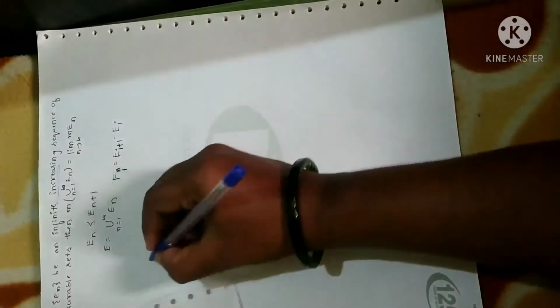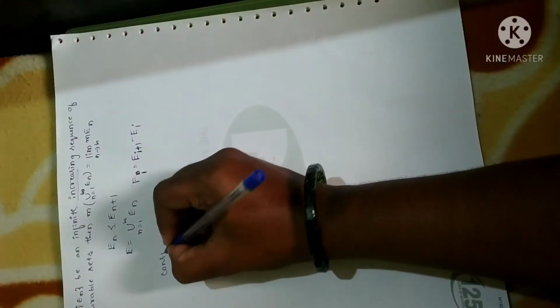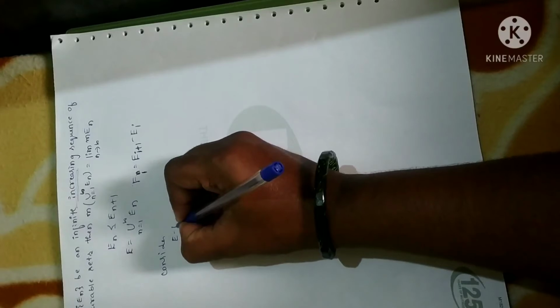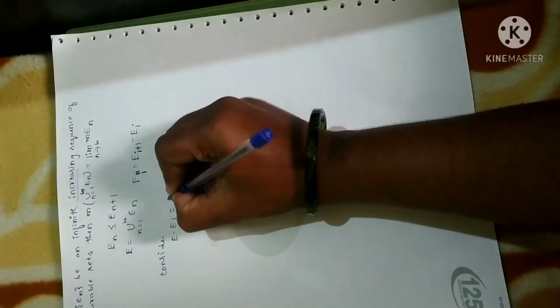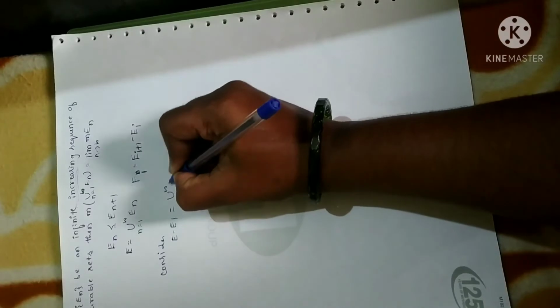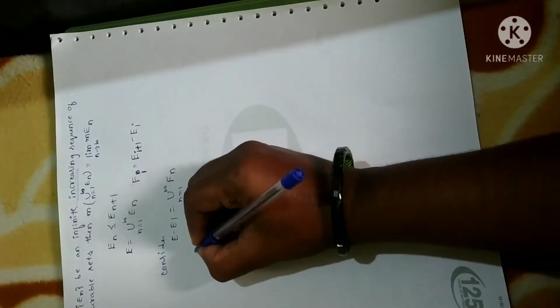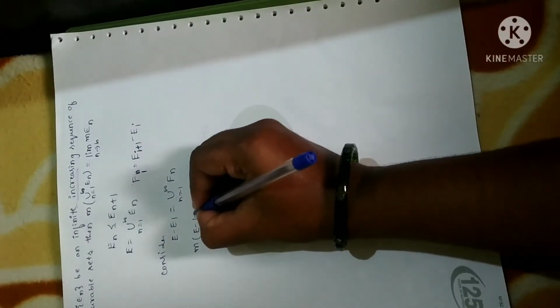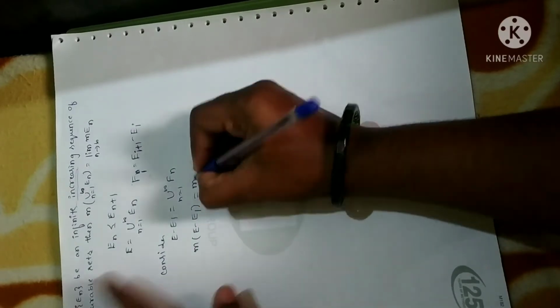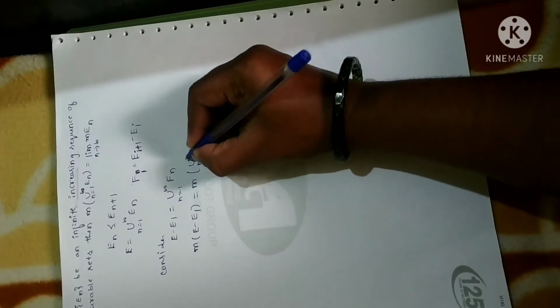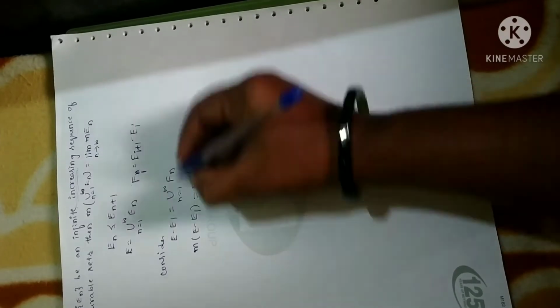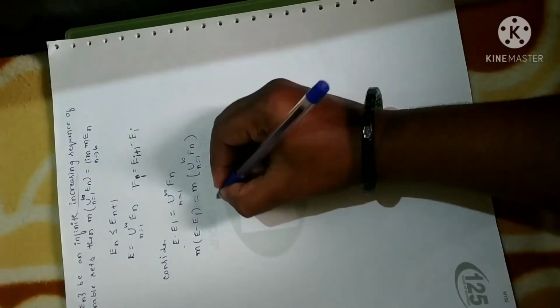Fine. Now let me consider E minus E1. But here I have considered En minus E. Here E minus E1 is the union of n equal to 1 to infinity Fn. Now take measure on both sides. You will get measure of E minus E1 is equal to, rest of the definition I will forward in the notes in the group. You just copy it. I am just explaining the procedure. I have taken measure on both sides for the above step.